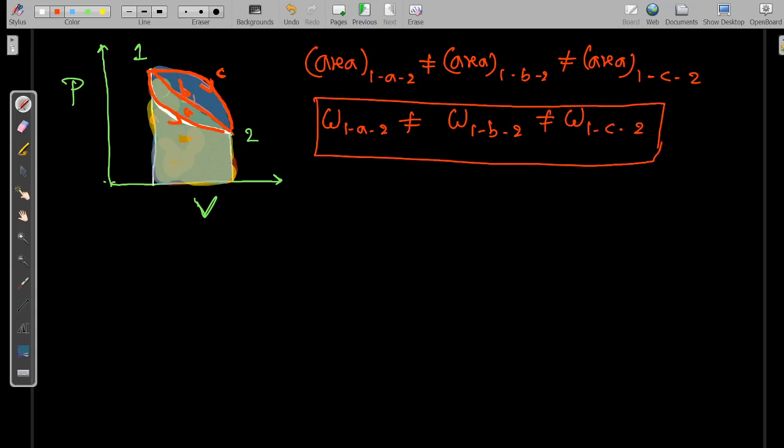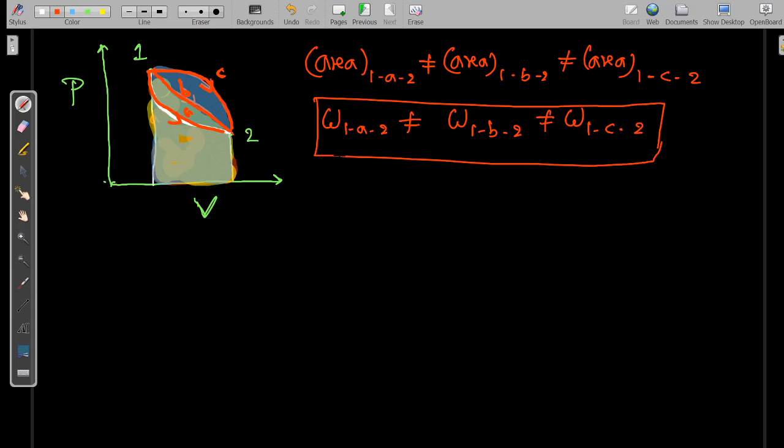Okay, this you can easily understand. So you are able to see that work done for different paths are different. So we can say that work is a path function, meaning the work depends on the path followed by the system. If the path is different, work done will be different.